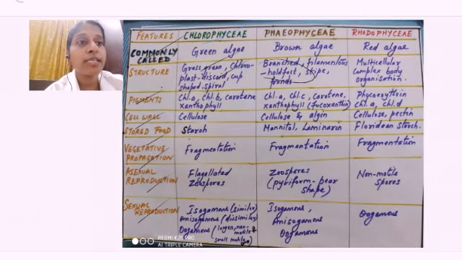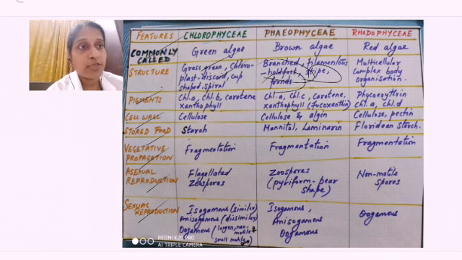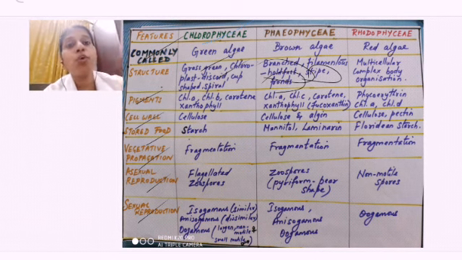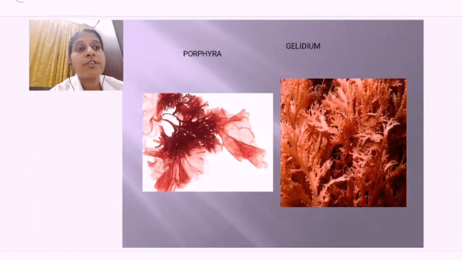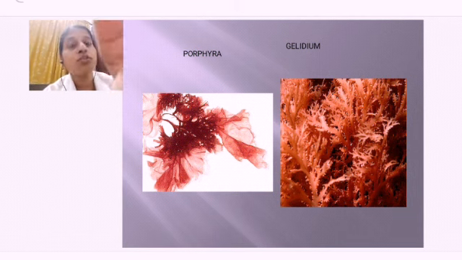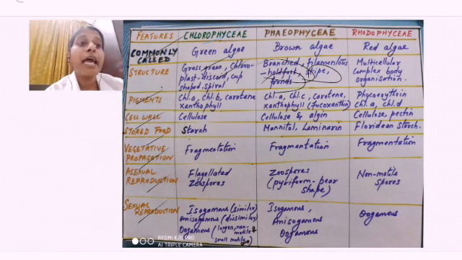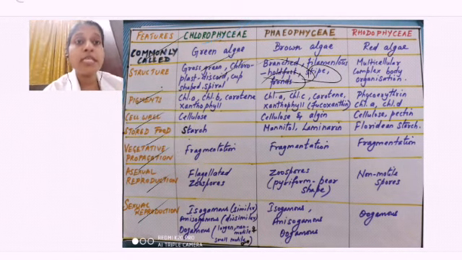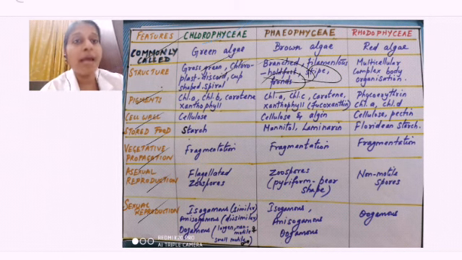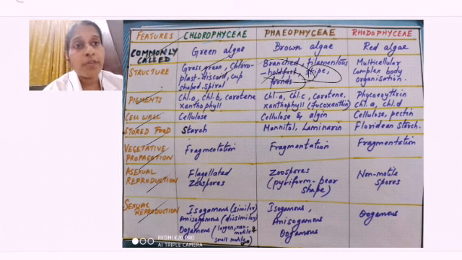Hold fast is the root-like structure, stipe is the stem-like structure, and fronds are the leaf-like structures, right? And Rhodophyceae, the red algae, has a structure like this. Clear? So they are filamentous and multicellular, made up of many cells, and they have a somewhat complex, plant-like body structure. So this is regarding the structural differences between Chlorophyceae, Phaeophyceae and Rhodophyceae.